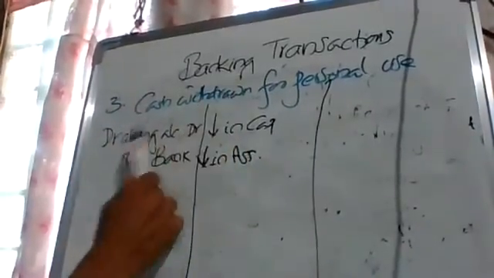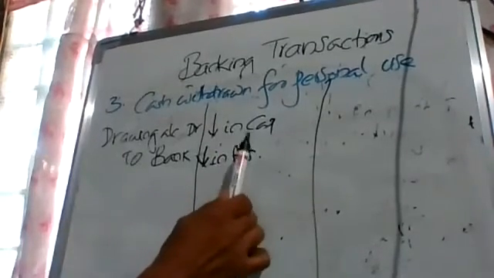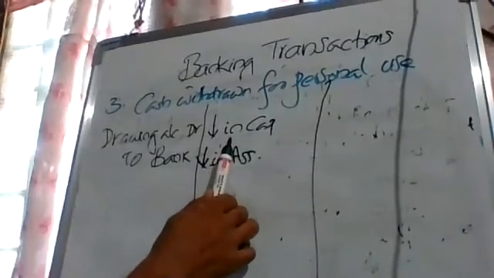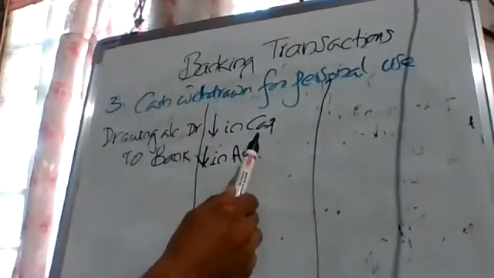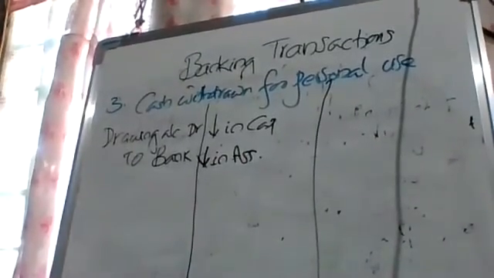Once again, drawings belongs to which family? Debit. Capital. Capital is a person. That person is receiving. Am I right? That person is receiving money from the business.